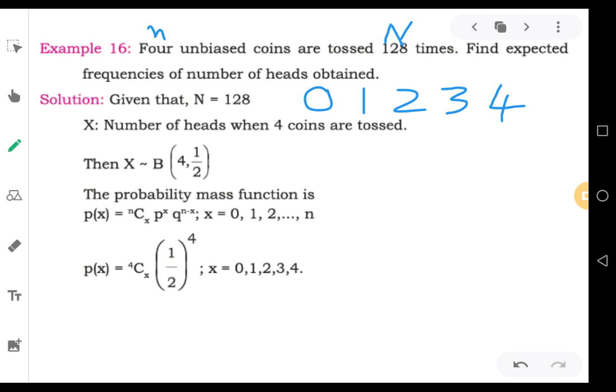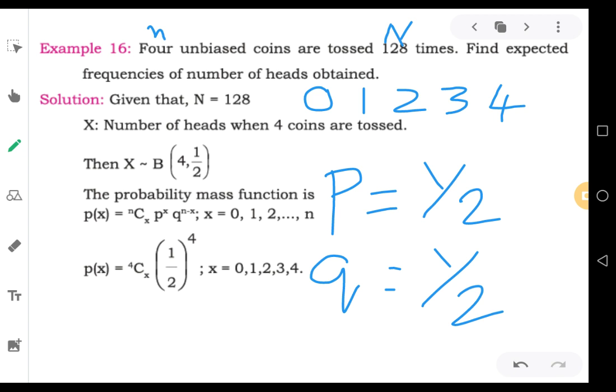So in this case, the value of P is equal to 1 by 2. Let us assume the probability of getting a head in tossing a coin is P. Therefore, P is equal to 1 by 2. And in the same case, Q is equal to 1 minus 1 by 2. That also comes to 1 by 2. So with this information, you should proceed to see the calculations.